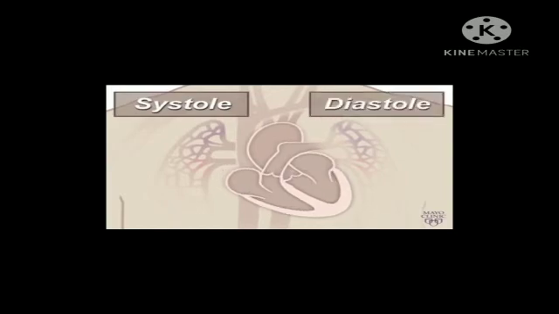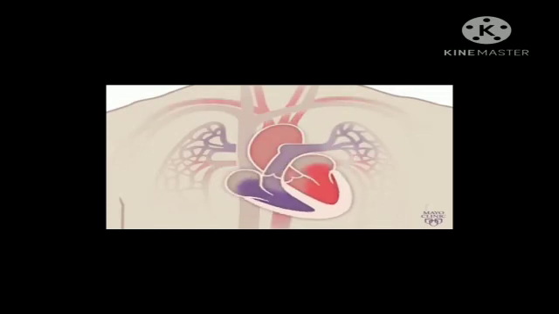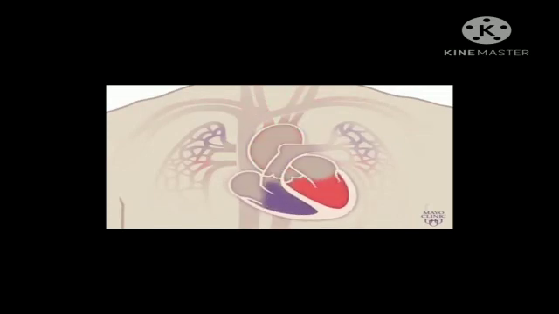Okay, when ventricles are in systole, then the mitral valve and tricuspid valve close, and that produces a sound that is called lub. Right, now when ventricles are in diastole, that time your pulmonary valve and aortic valve close, and that produces a sound that is called what? Dub sound. Right? In this way, these two sounds are produced.